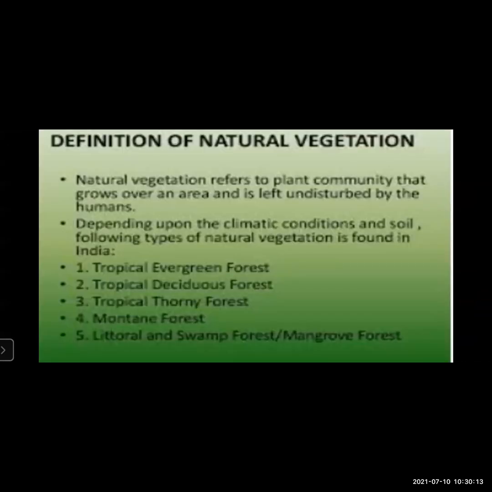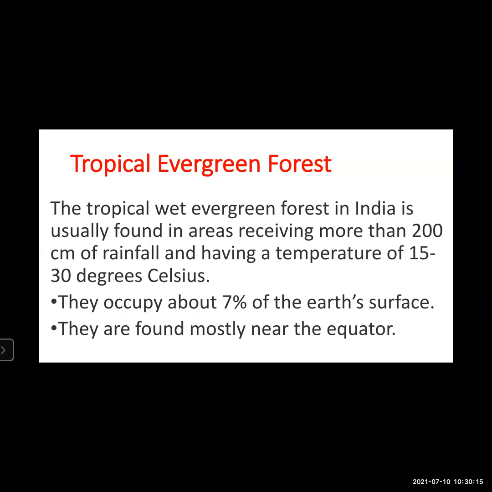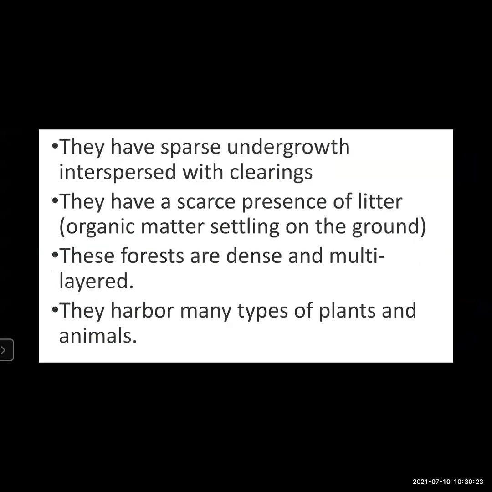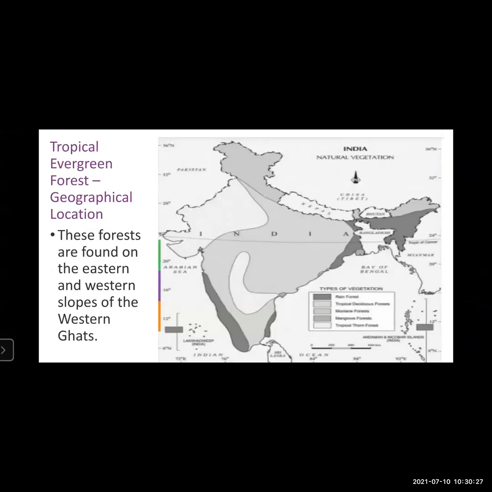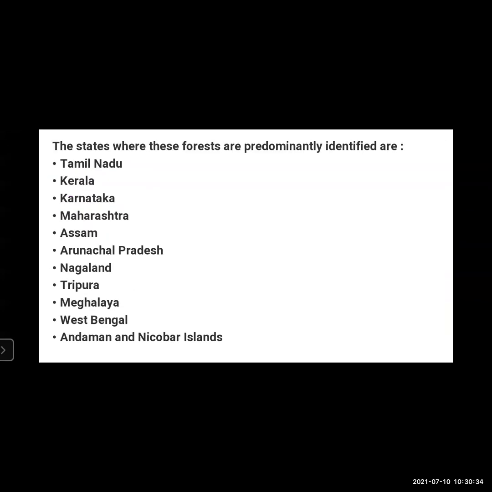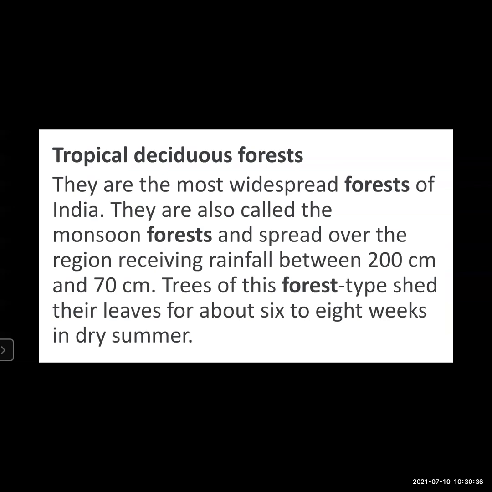Then definition of natural vegetation. The different types of vegetation. Tropical evergreen forest. Tropical evergreen forest, geographical location. Then tropical deciduous forest.